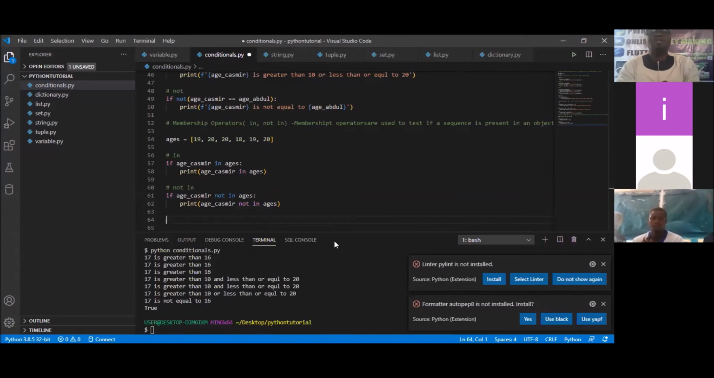So what do you pick out from this? You can easily pick out that the in and not in statements return a boolean. If you say print and you put the statement there, it returns a boolean for you.